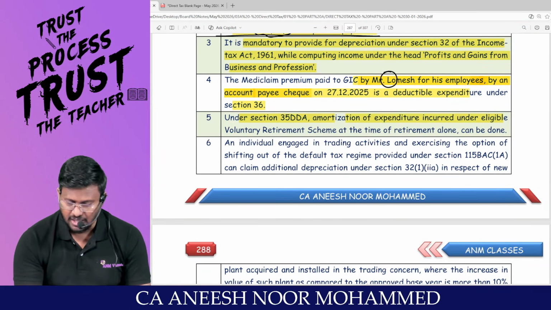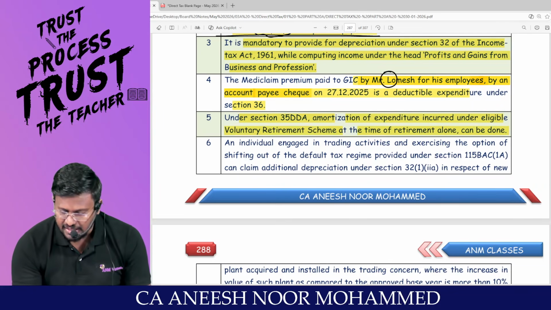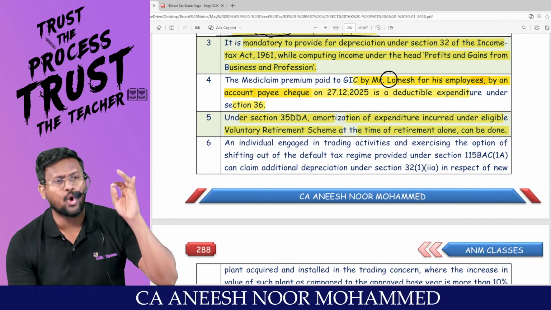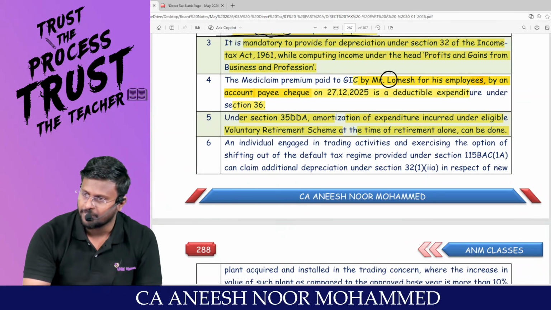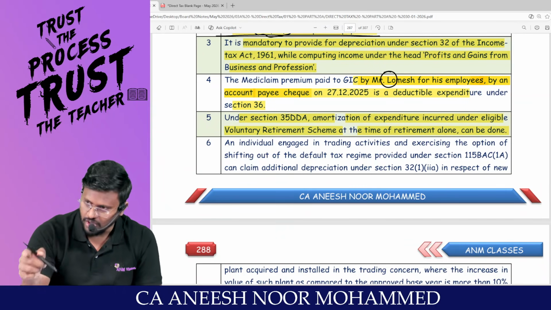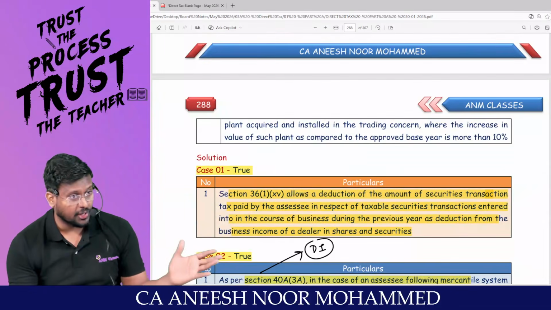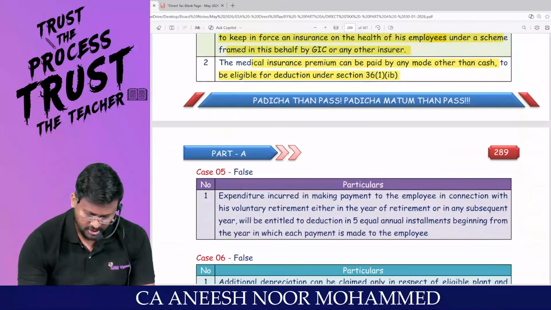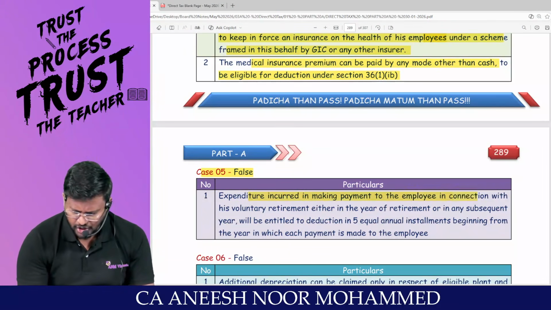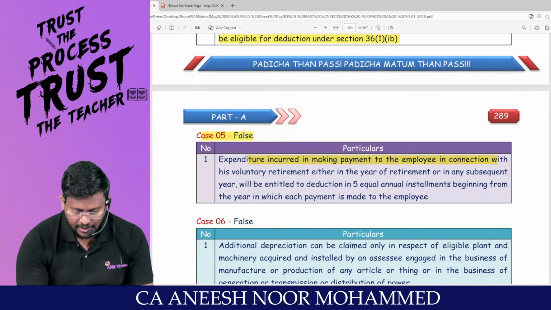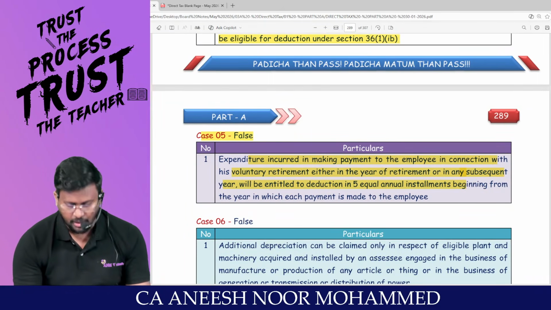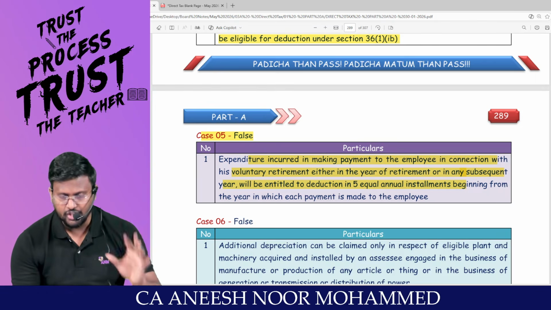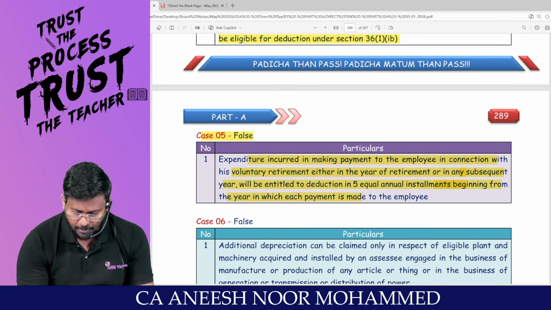Amortization of expenditure under eligible VRS at the time of retirement alone can be done. 100% of the expenditure should be debited to P&L account, they are saying. False. It has to be deferred over a period of five years. The expenditure incurred in making payment to an employee in connection with his voluntary retirement, either in the year of retirement or in any subsequent year, will be entitled to deduction in 5 equal annual installments beginning from the year in which each payment is made to the employee.